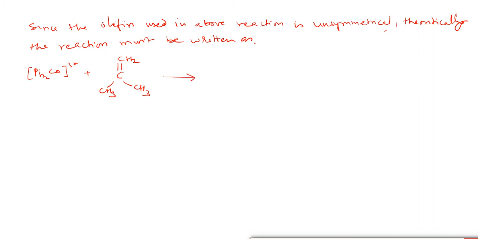So this reaction will proceed like Ph C Ph, O, CH2, CH3 and CH3.